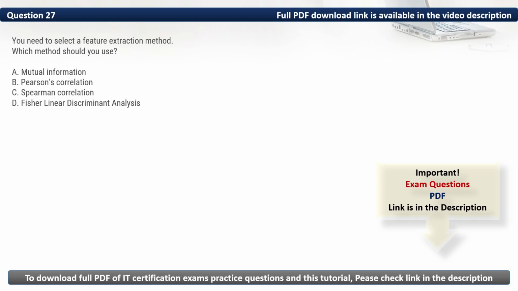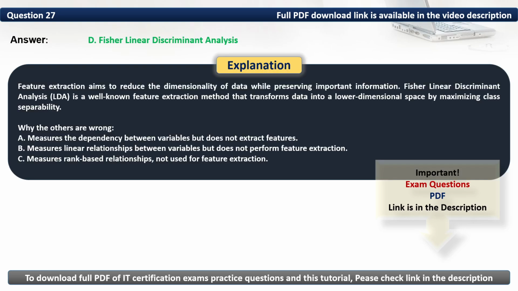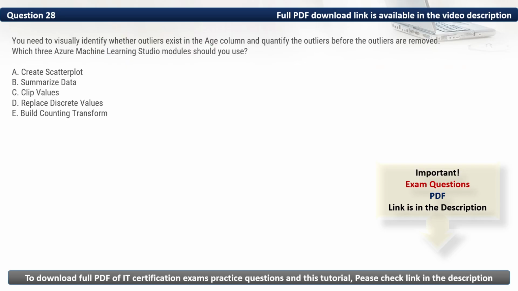Then we have C, Spearman correlation. It measures rank based relationships, not used for feature extraction. As such, the method that we should use is Fisher linear discriminant analysis. Thus, the correct option is D. Feature extraction aims to reduce the dimensionality of data while preserving important information. Fisher LDA is a well known feature extraction method that transforms data into a lower dimensional space by maximizing class separability.